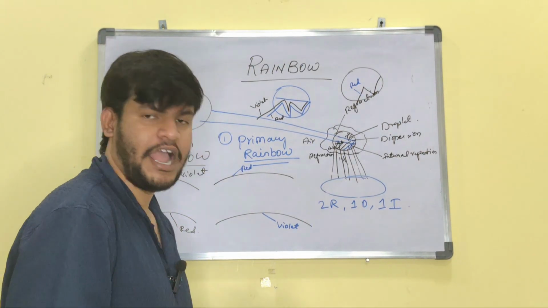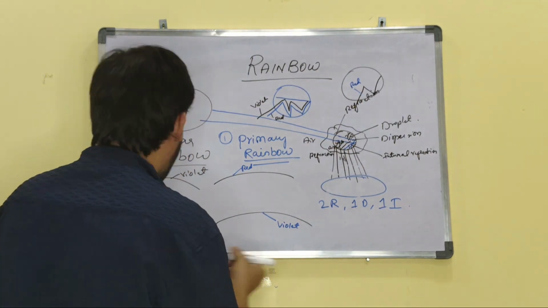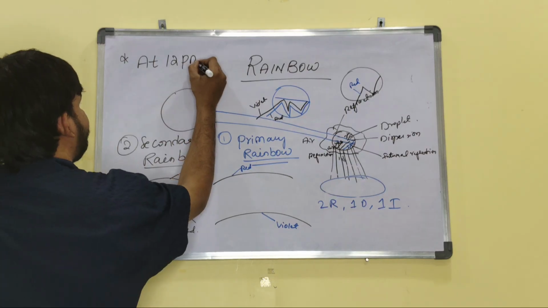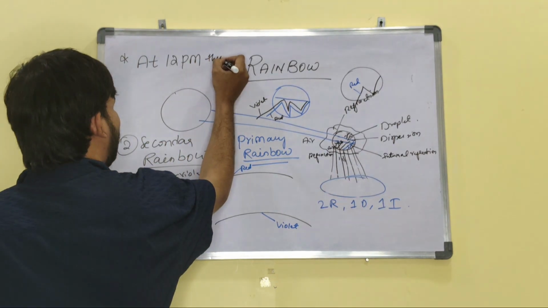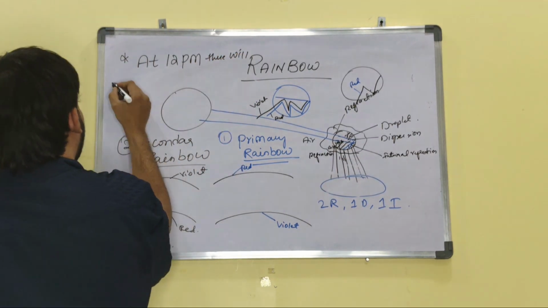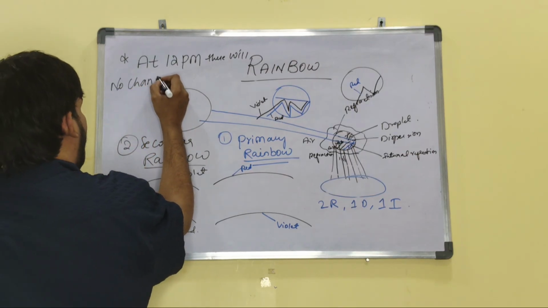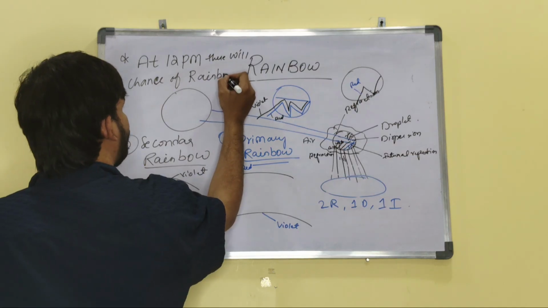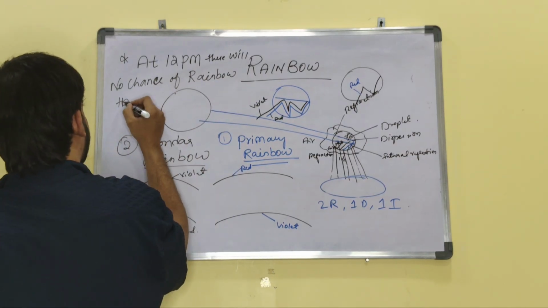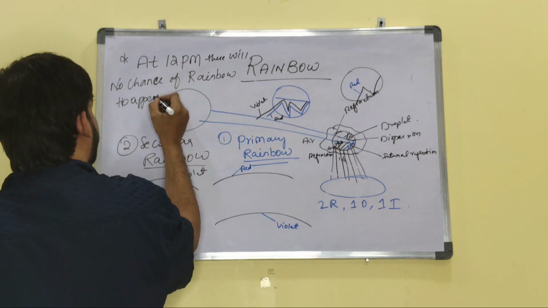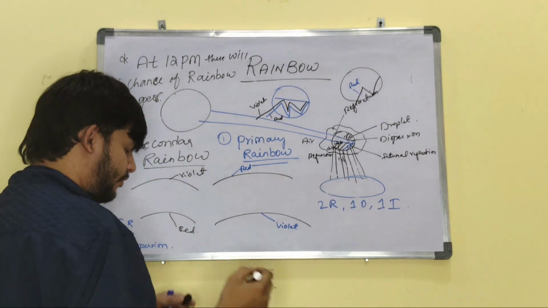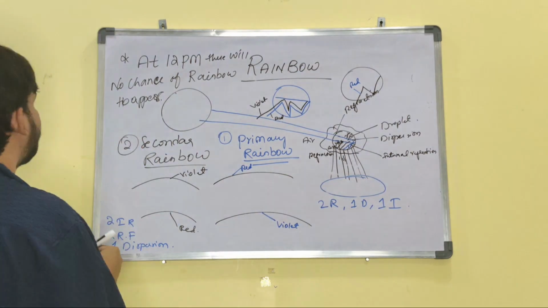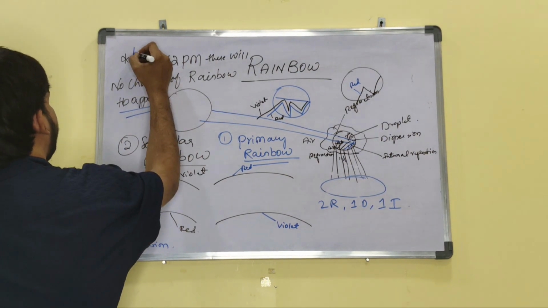Now I will write an important point. Just remember, at 12 p.m. there will be no chance of a rainbow appearing. Just remember this, no need to learn the concept behind it. Remember this, it will be enough for you. It is important.